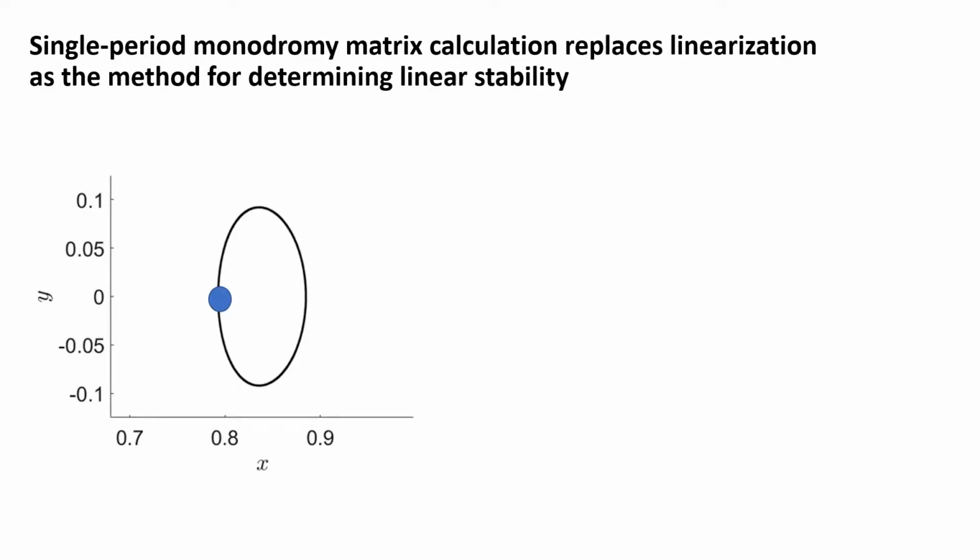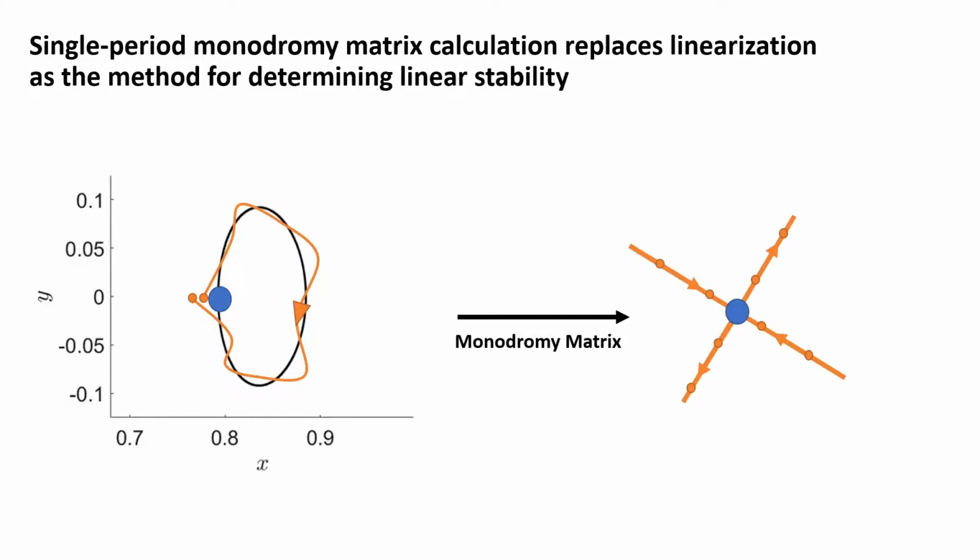So, now that we have a Lagrange point equivalent, we need a method for determining the phase space structure in a small neighborhood of the Lagrange manifold. Linearization will not work, so we instead turn to monodromy matrix calculation, a method which allows us to determine how particles near the Lagrange manifold evolve with respect to it after one period. We end up getting a linear, discrete map, not a linear continuous system, that represents where the particles will end up after one period. The initial condition of the Lagrange manifold at the current perturbation phase is the fixed point of this map.